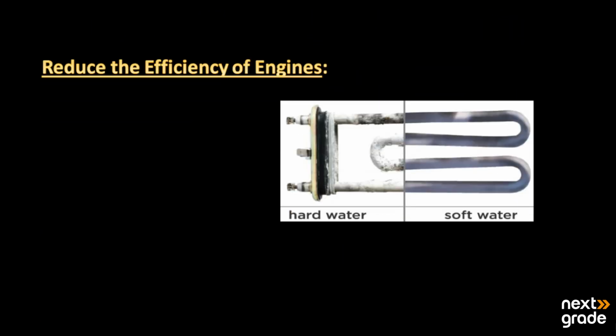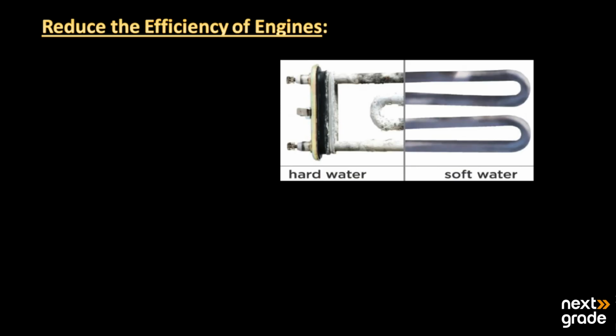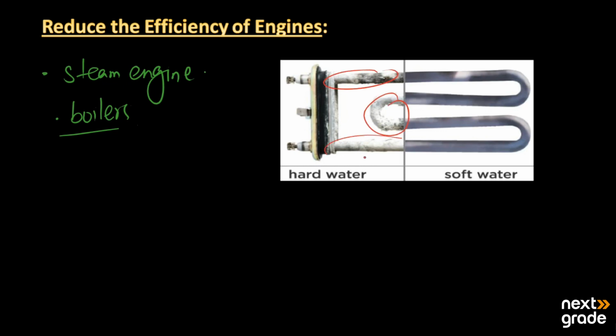Then we have that it reduces the efficiency of engines. It is basically unfit for steam engines and also unfit for boilers, because here you can see that different calcium and magnesium salts start to deposit on the surface of the boilers and steam engines. In turn, you can see the white scales.